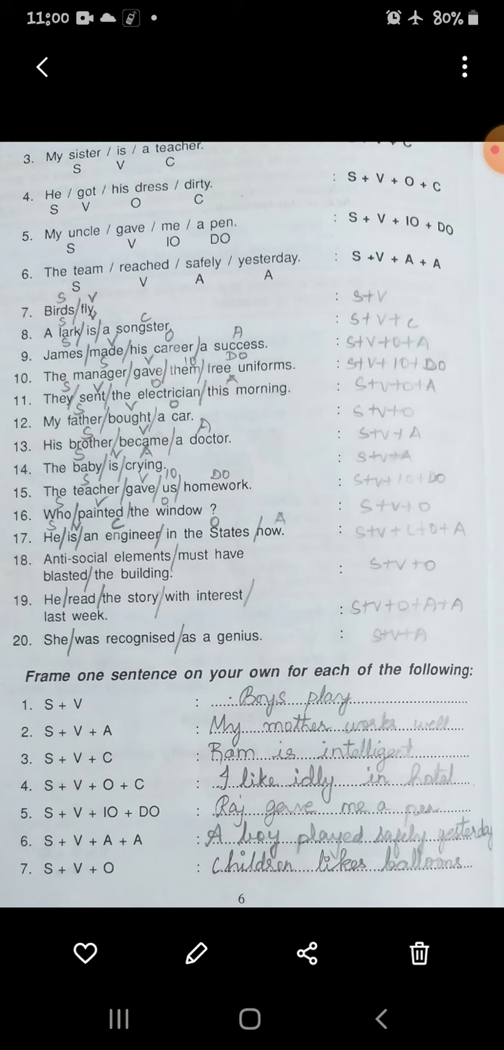Okay, children. So we have completed pages 5 and 6. You can note this down in your grammar book. Okay, children. Thank you.